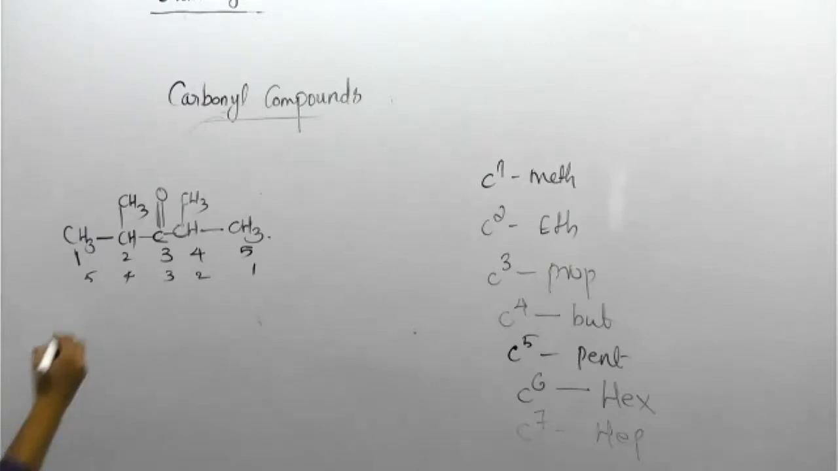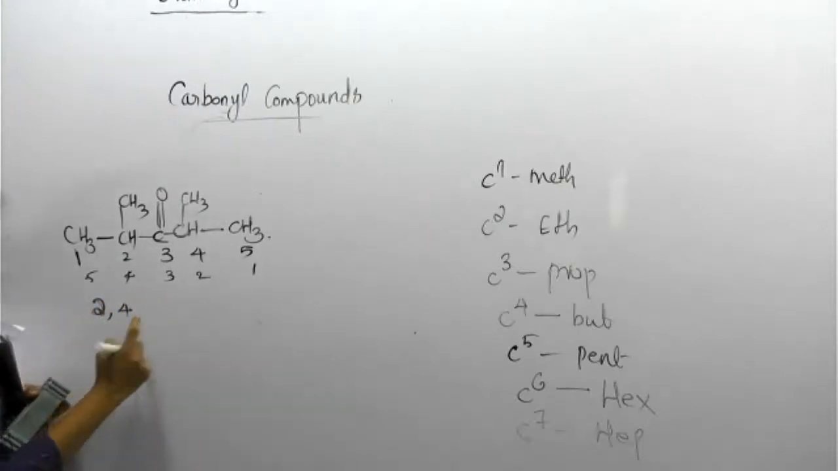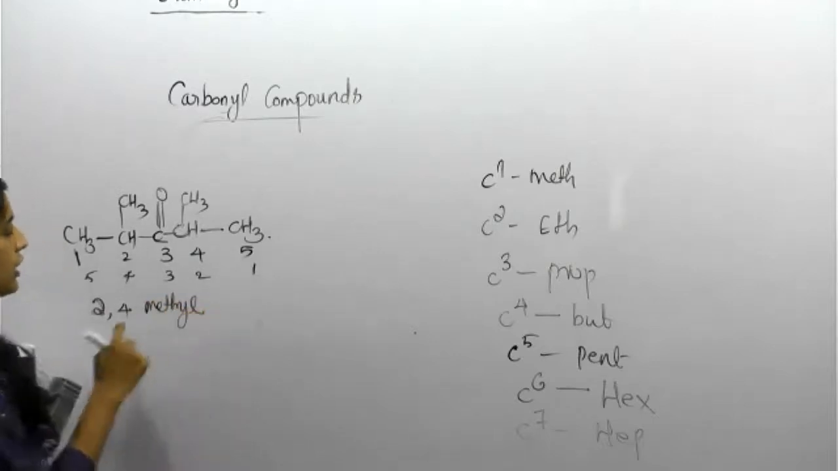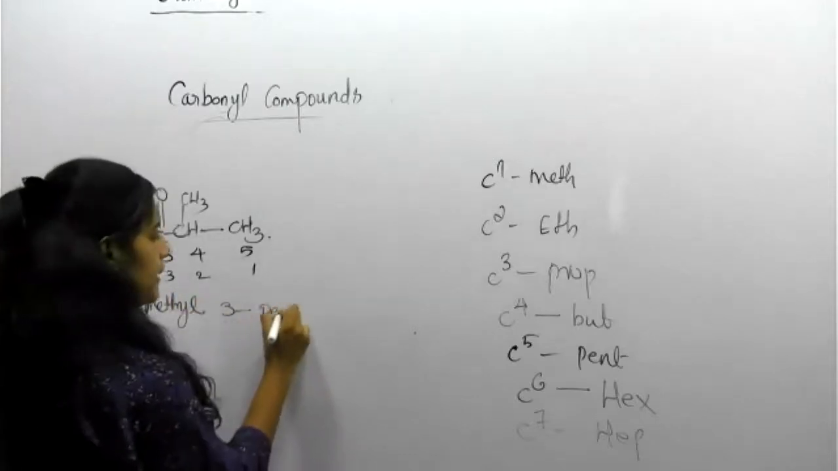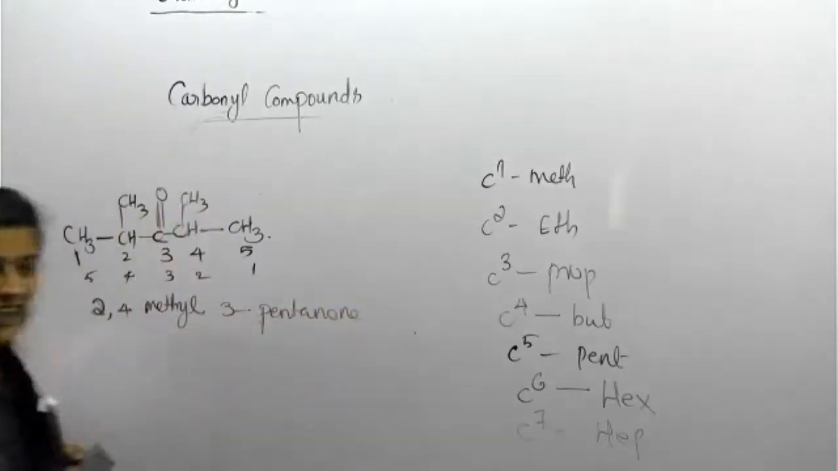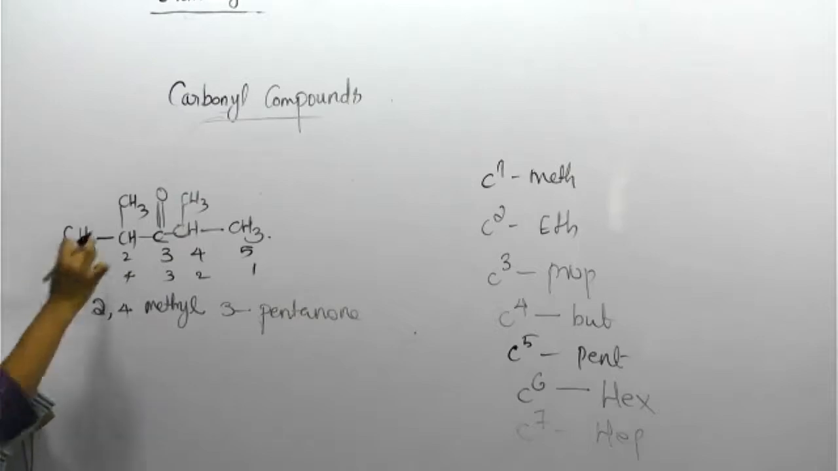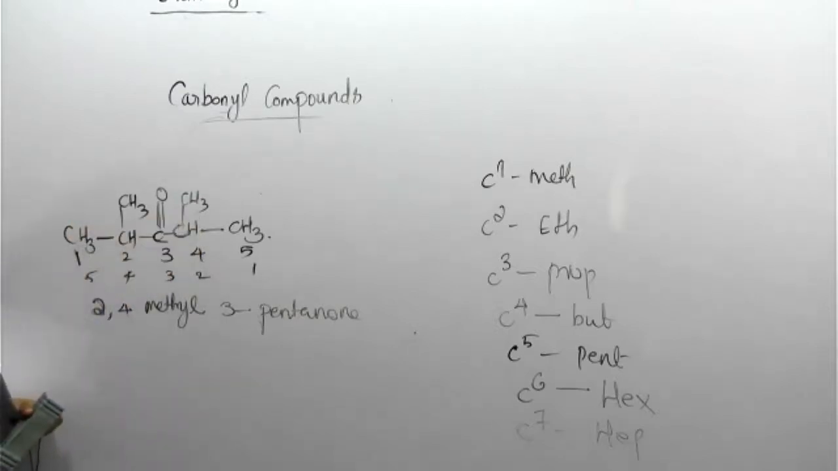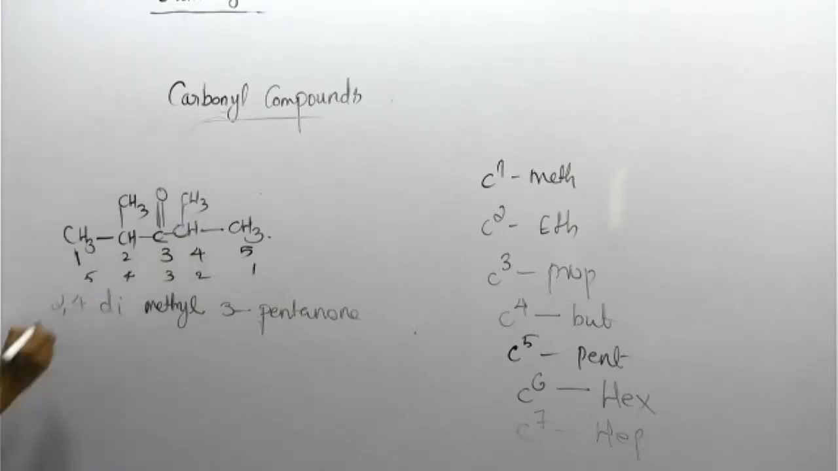pentanone. You are telling 2, 4 methyl 3 pentanone. This is okay, but you missed one thing. You say 2, 4 methyl, but how many methyl groups do we have? Two methyl groups, so you need to specify di. So the name is 2, 4 dimethyl 3 pentanone. Clear? This is the right answer.